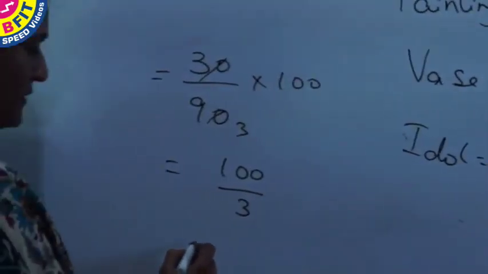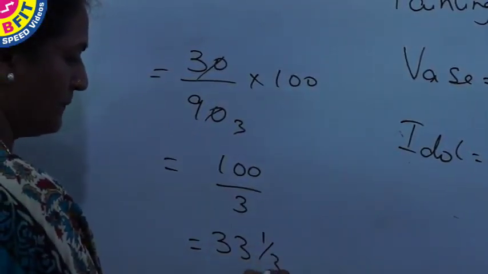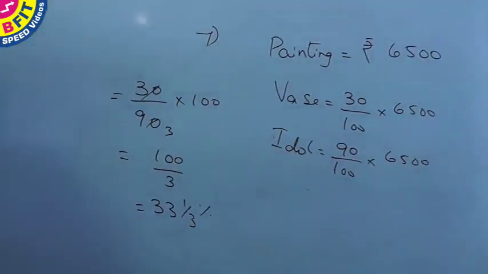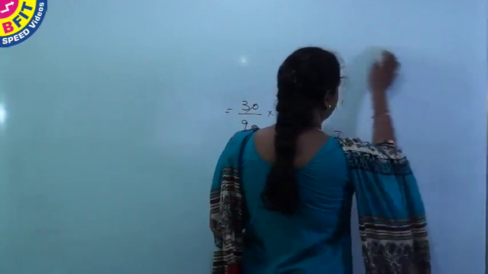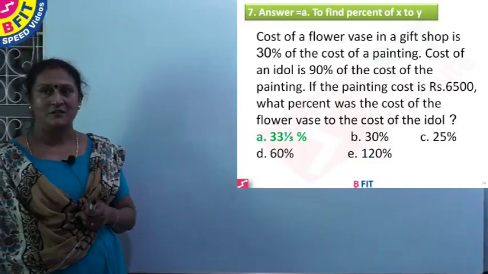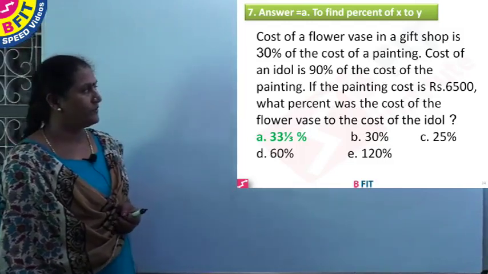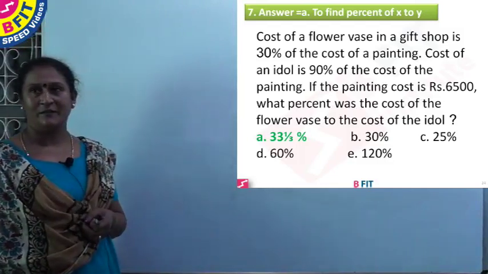So the required percentage is 33 1 by 3%. And the answer is option A, 33 1 by 3%. So cost of the vase when compared to the cost of the idol is 33 1 by 3%.